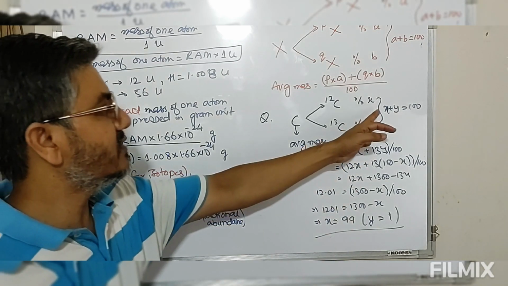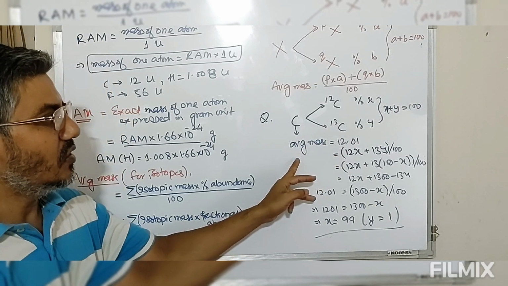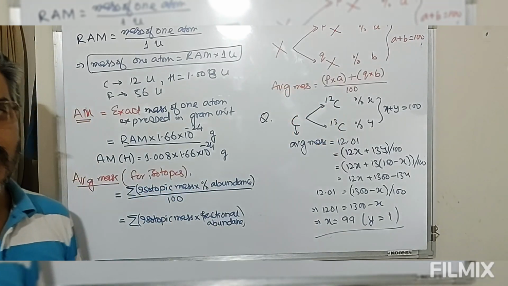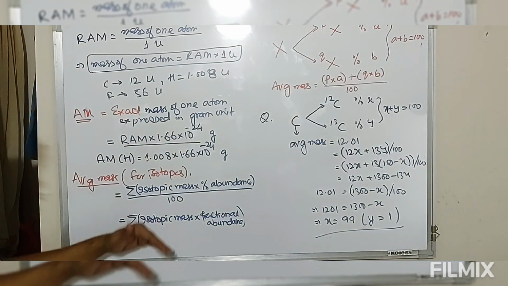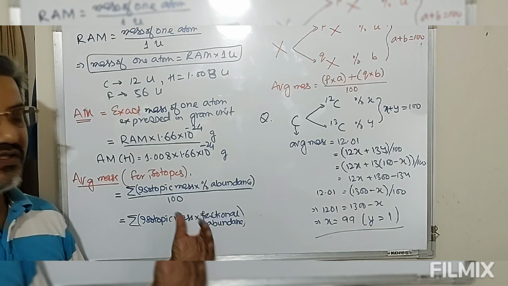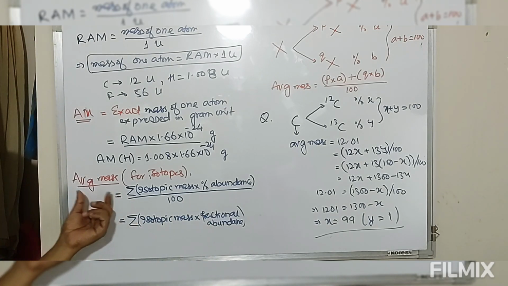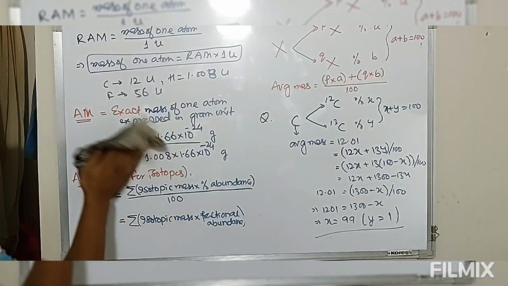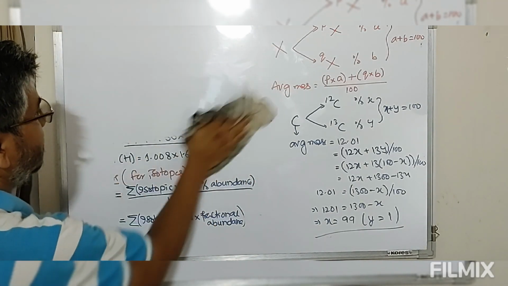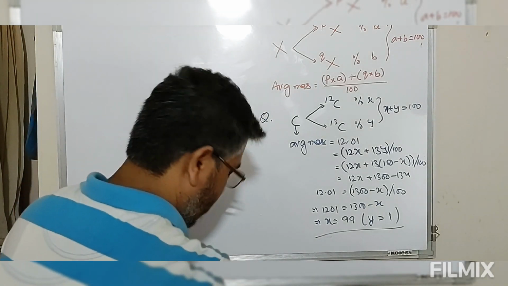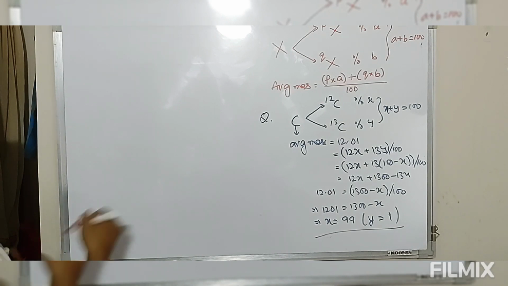So this is how we define the percentage composition, provided we have average mass. Or if the percentage is given, then we can also define the mass. Or if suppose percentage and average mass are given, then also we can define the isotopic mass. So this is the concept of average mass that we use for defining atomic mass. And all these masses that we are defining in the literature books are nothing but the average mass. Then we have one more mass, and that mass is known as gram atomic mass.